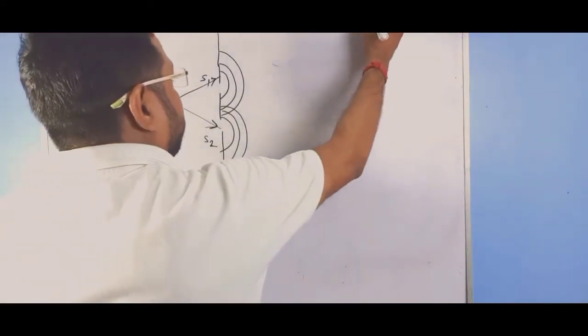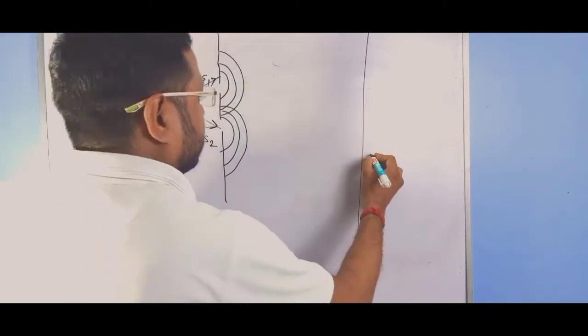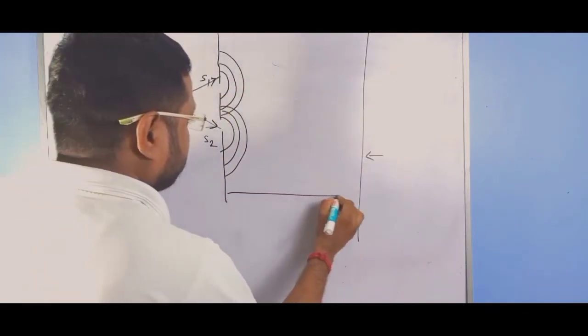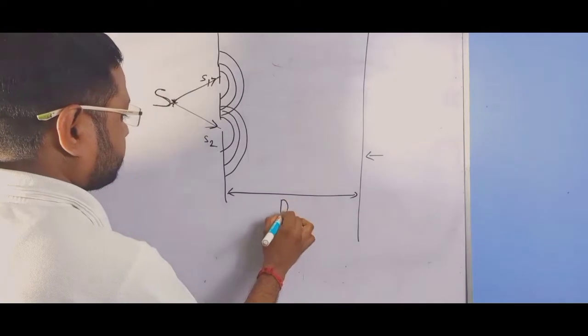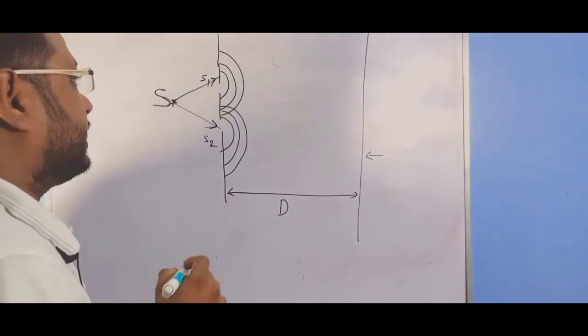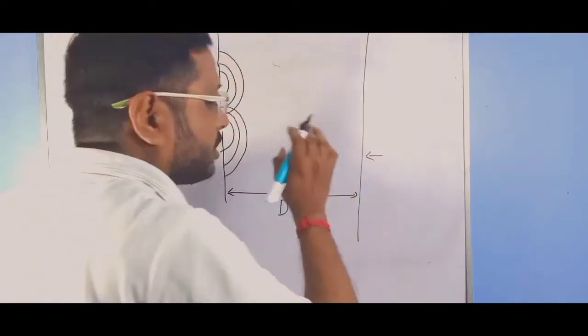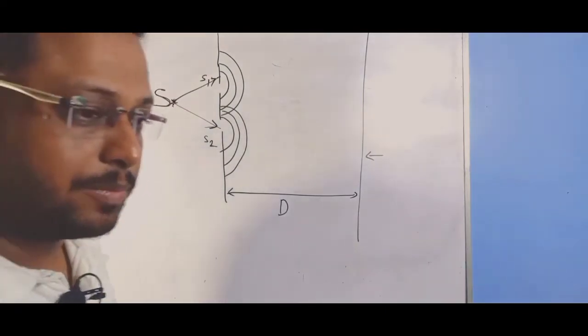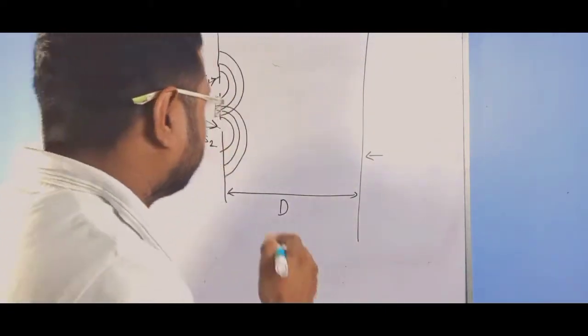If we take a screen at a distance d from the two sources, then there is a redistribution of energy. What is the meaning of redistribution of energy?